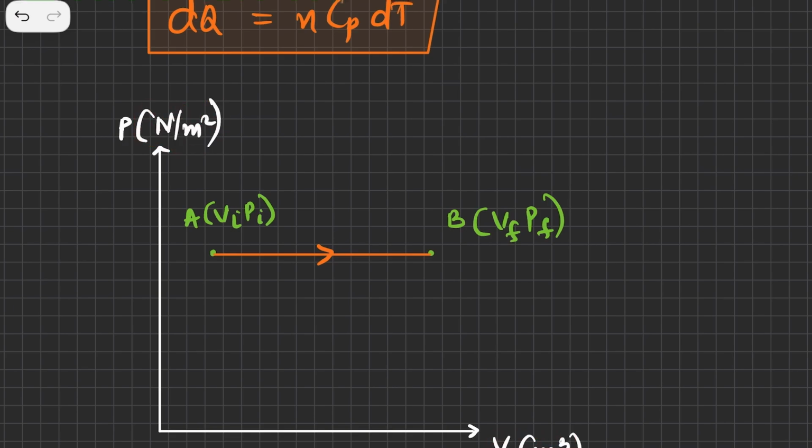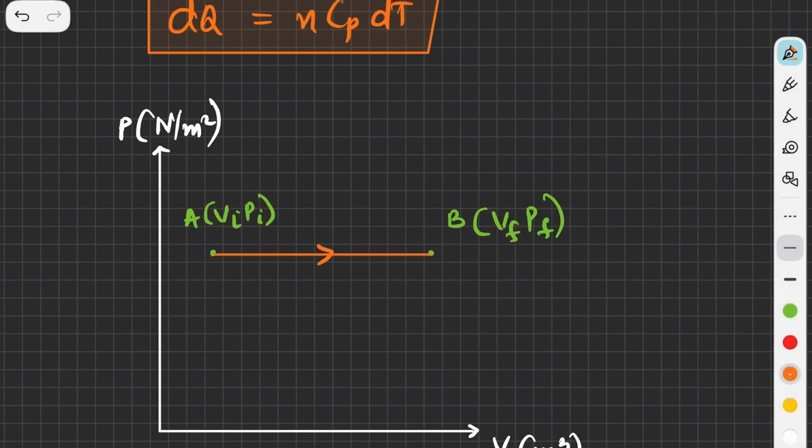The unit is irrelevant, because this could be any unit and this could be any unit, still the graph would look horizontal. So let's say A is the initial position and B is your final state. The system is going from state A to state B, that is, initial to final, and the coordinates go from V initial, P initial to V final, P final.